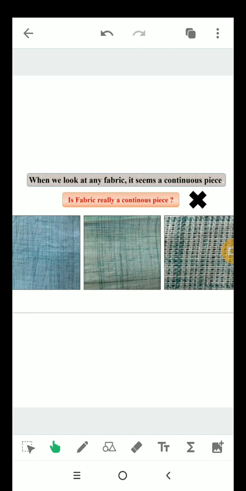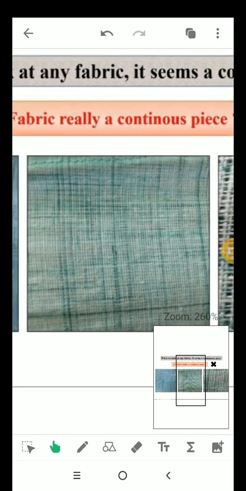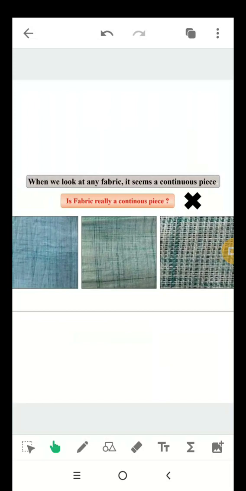For even more understanding, try to take a picture of the fabric piece by zooming the camera. What did you notice? You will observe that while from a distance fabric seems like a continuous piece, actually it is not.